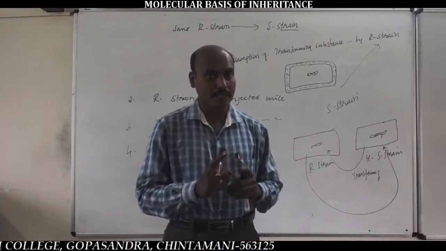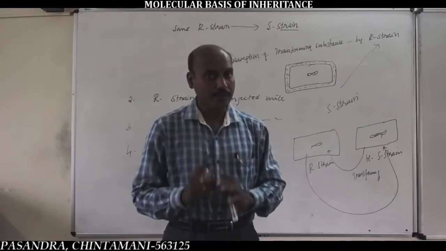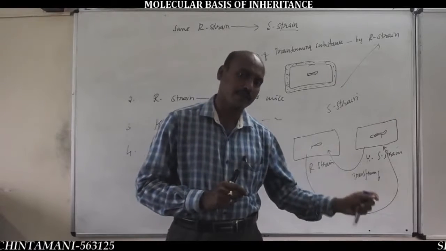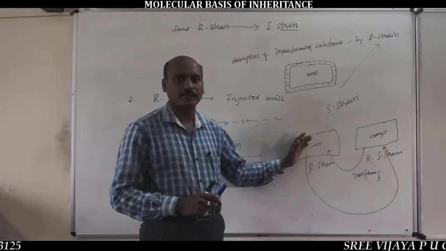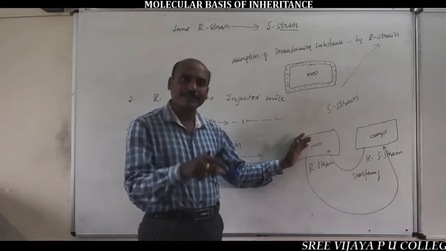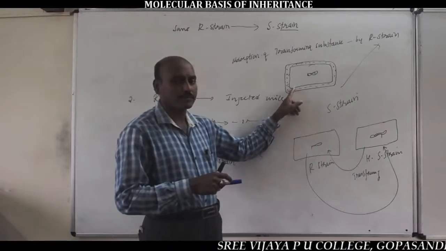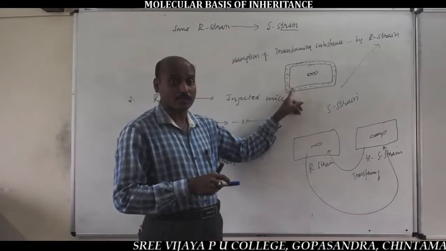As a result, the transforming substance enters from the heat killed S bacteria into the live R bacteria, and in the R bacteria the transforming substance synthesizes the capsule, the capsular mucus coat.